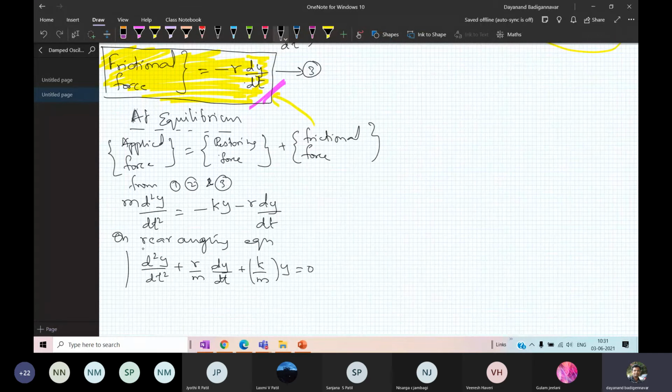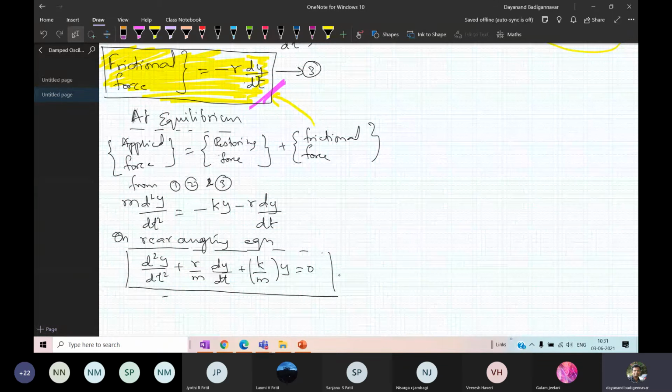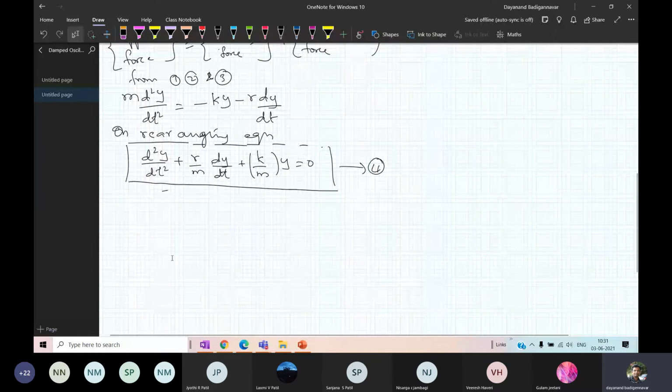So this is the equation for SHM for damped oscillations. You're getting the point? So this is equation number 4, the equation for SHM for damped oscillation. If I write this equation, it is understood that it is having damping. Clear?